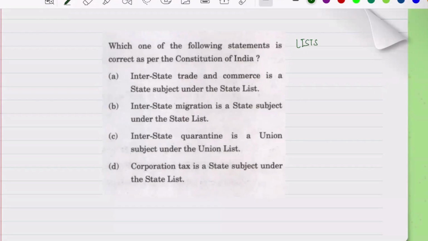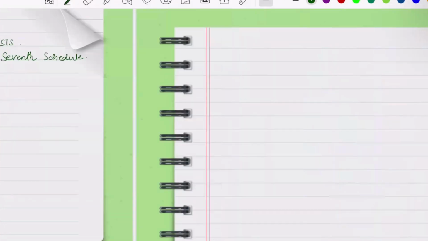What is the keyword? So here we have lists. UPSC is asking about the lists, or basically the 7th schedule. Okay, so we will try to understand, and then we can together solve the question.